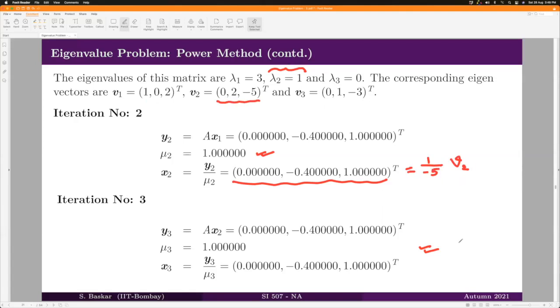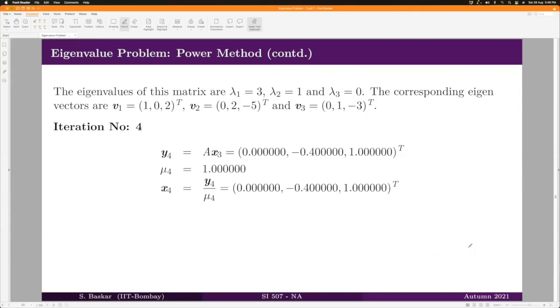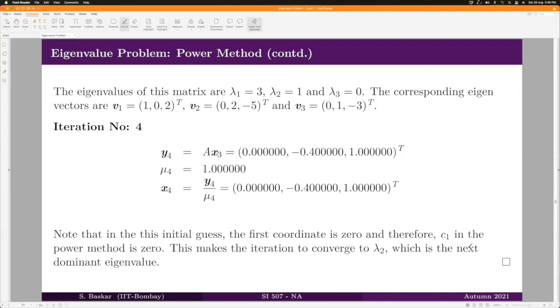Now the same is repeated in iteration 3, iteration 4 and so on. Therefore, we can conclude that the sequence has already converged within 2 or 3 iterations. And the reason is that the initial guess x0 is in such a way that C1 is equal to 0 in this case. That is why your power method has converged to the second dominant eigenvalue.